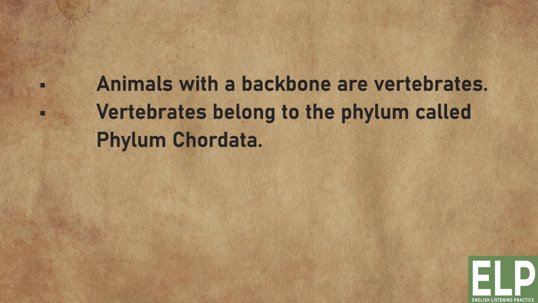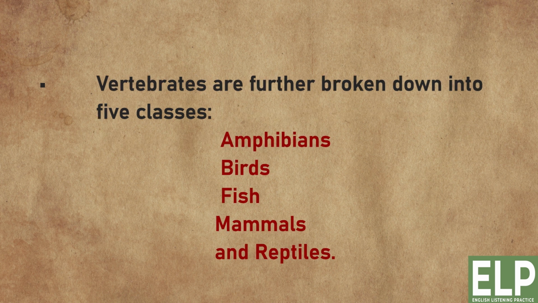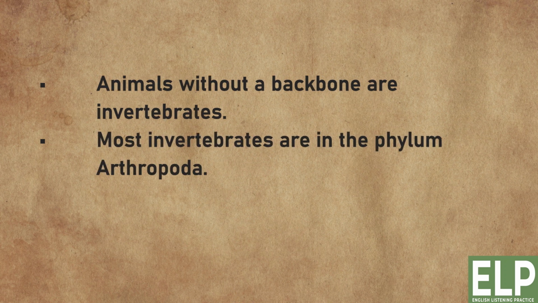Animals with a backbone are vertebrates. Vertebrates belong to the phylum called Phylum Chordata. Vertebrates are further broken down into 5 classes: amphibians, birds, fish, mammals, and reptiles. Animals without a backbone are invertebrates. Most invertebrates are in the phylum Arthropoda.